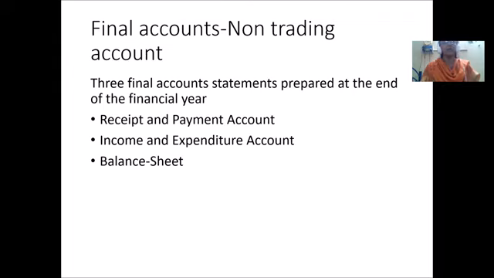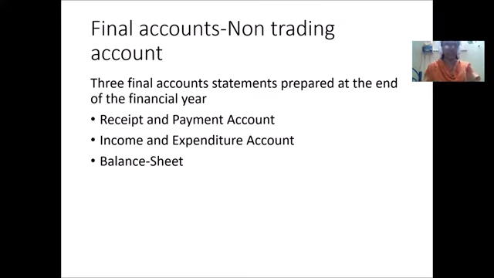Okay. Now coming to final accounts, that is, final accounts for non-trading accounts. Similar to our commercial organization, three types of final account statements are prepared for a non-trading account. They are receipt and payment account, income and expenditure account, and balance sheet. Receipt and payment account is also known as expenditure and income and expenditure account.